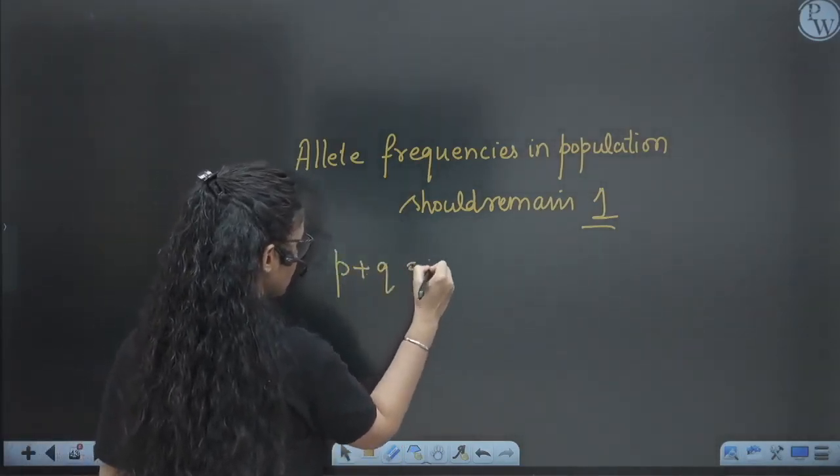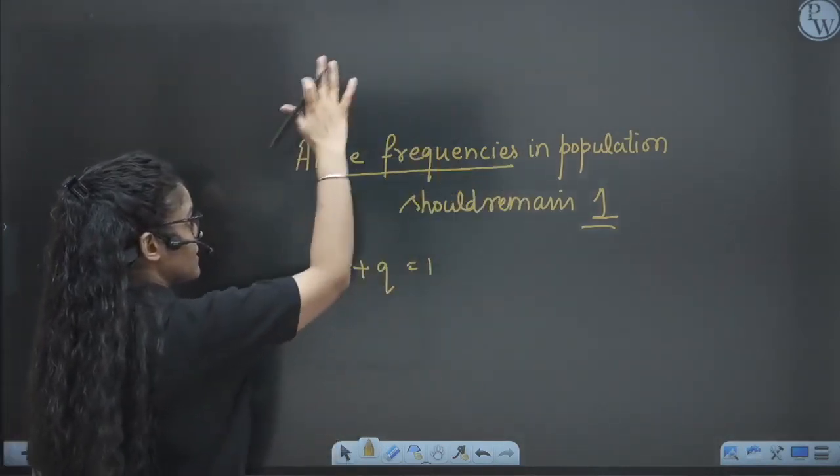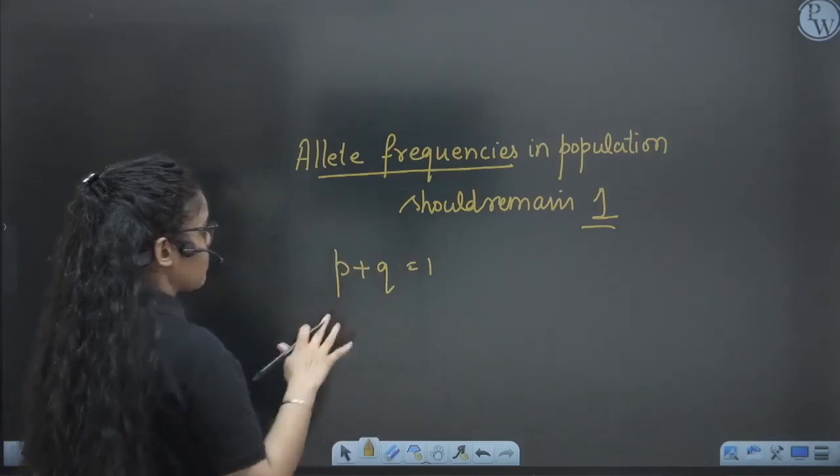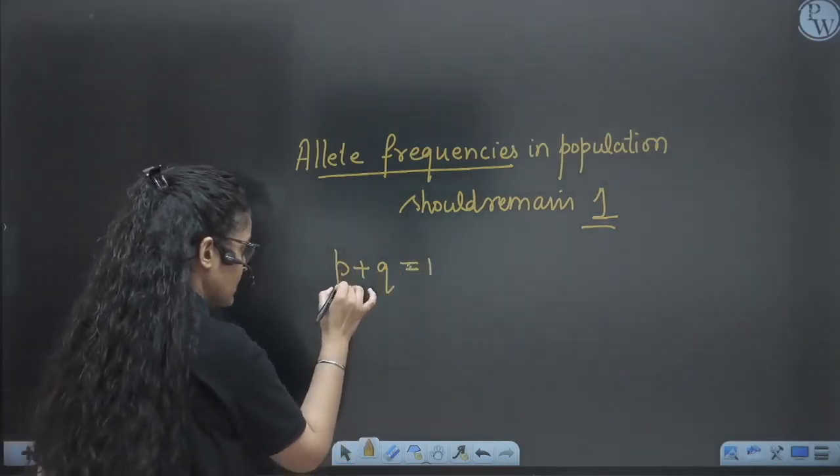P plus Q is equal to 1 means the allele frequencies of a gene in a population should remain 1. That means P plus Q. Now I'll ask, ma'am, what is P, what is Q?